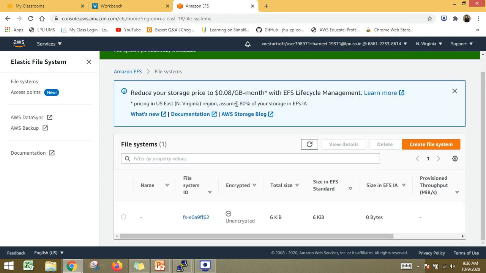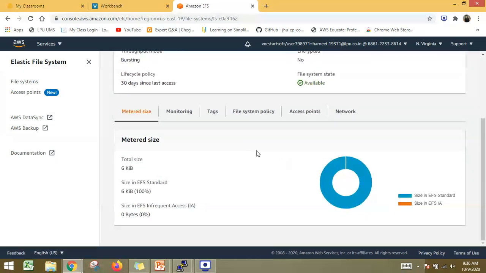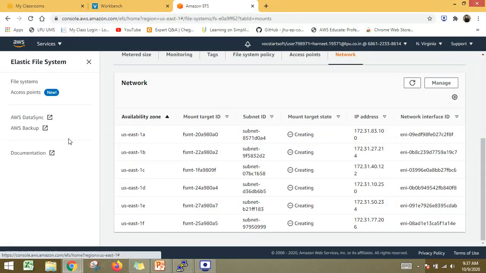What else we need to work upon right now is to click on this service and then go to the network. Because right now, what we have done is actually create the mount targets. These mount targets are being created here. It will take a minute or two to create these mount targets, so we have to wait until they have been created.